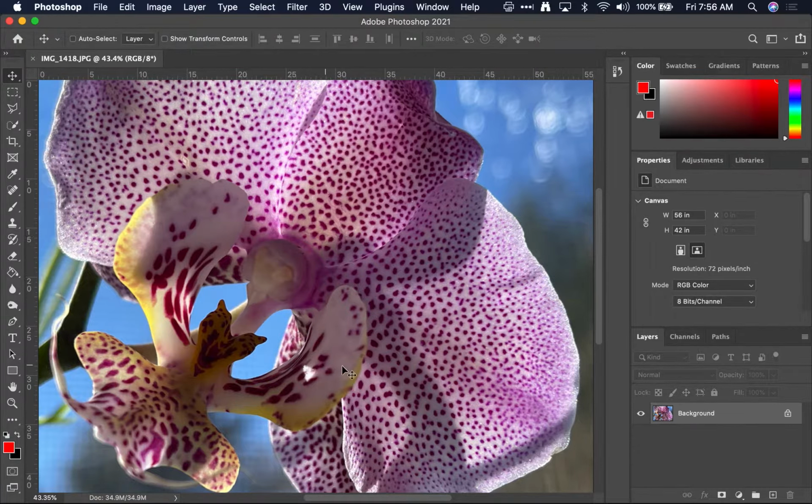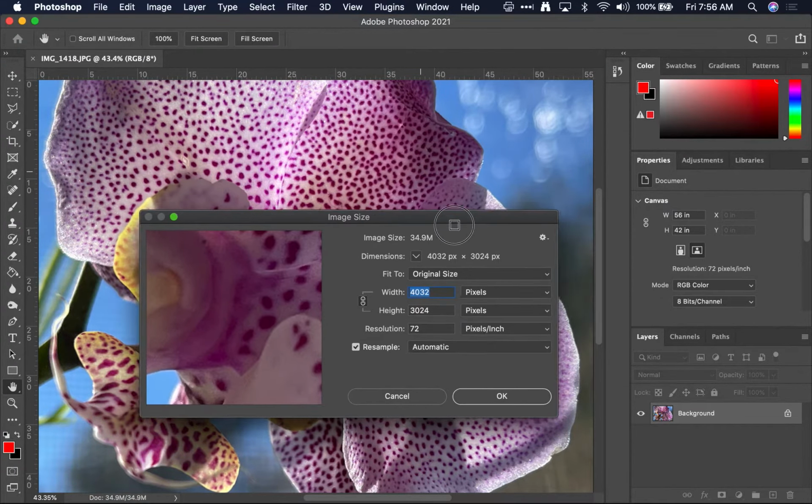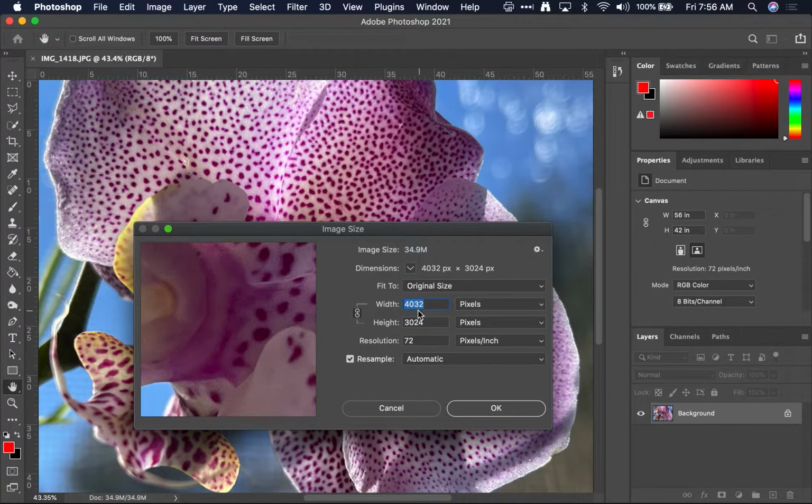So let me talk a little bit about resolution, which I just mentioned, and the word pixel. This image is made up of a bunch of little dots, or pixels. These little dots have a place in space. It's a grid actually, and an actual color. And I just said each little dot has potential of 16 million possible colors. How is that set up? Well, I'm going to go to Image Size so that we can get some information about this image, and you'll notice that it tells me right away that this image is 4032 by 3024 pixels.